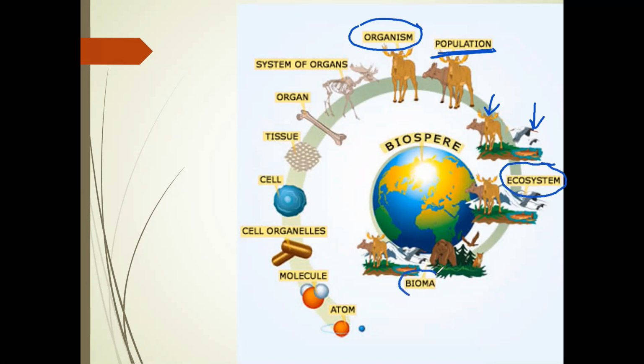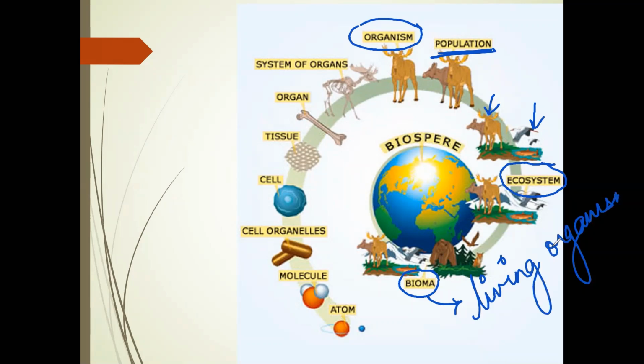They form the biome. Biomes means the living organisms, right? And finally, it forms the biosphere.